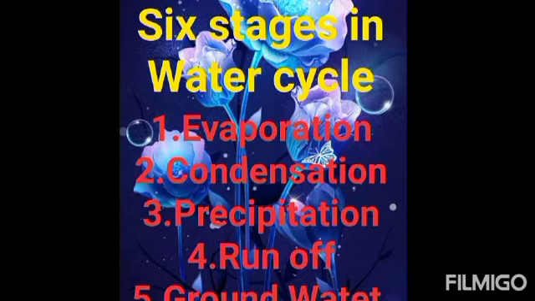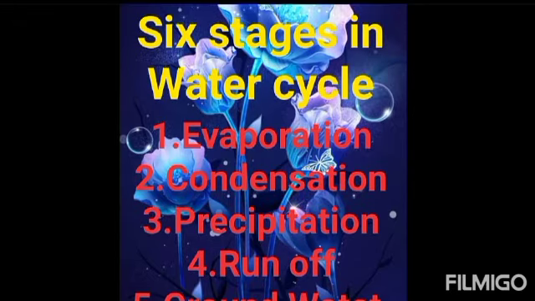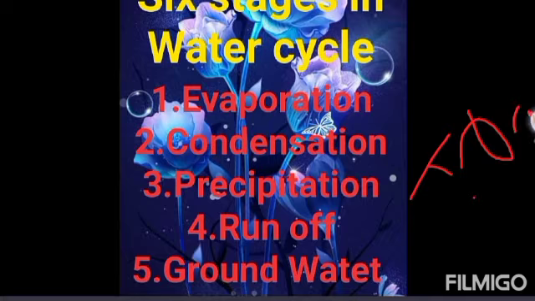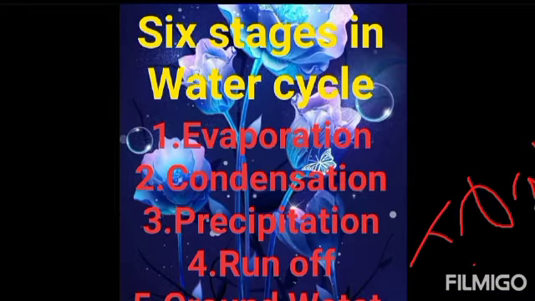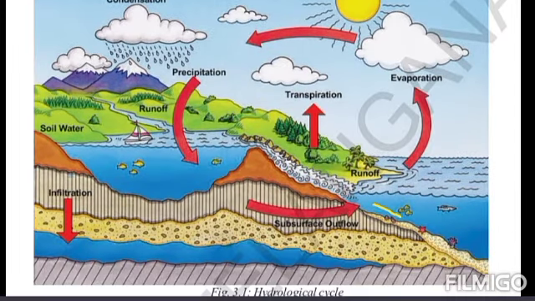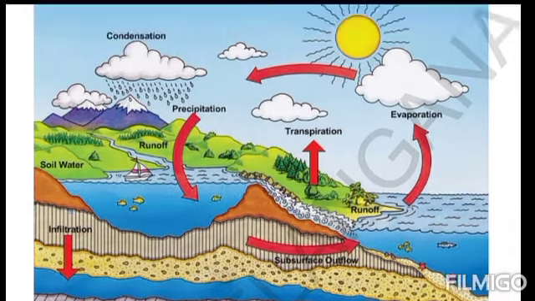This hydrological cycle is very important in our day-to-day life, because it is how the rain falls. The sixth stage is transportation. Here you are seeing a picture of the hydrological cycle. Here are the steps of the hydrological cycle: evaporation, next transpiration, next condensation, next precipitation, runoff, and infiltration and surface outflow.